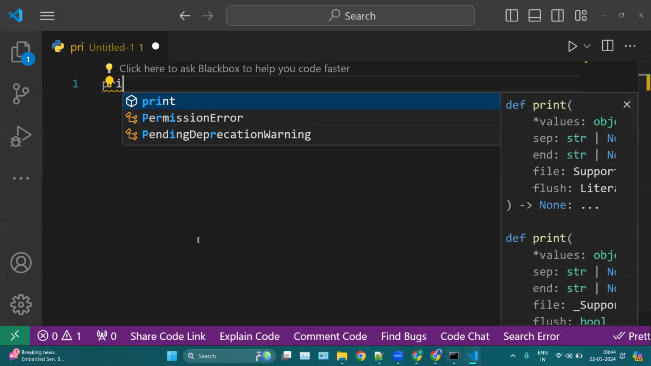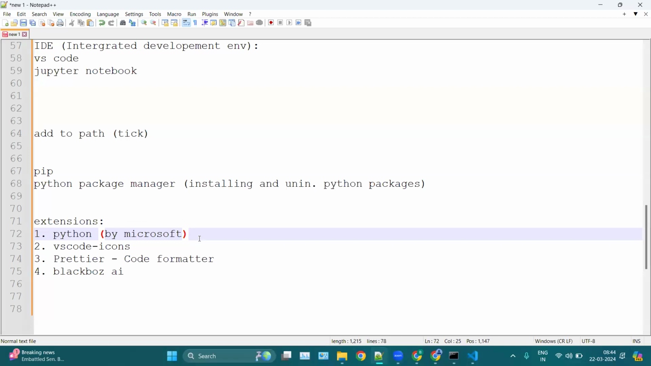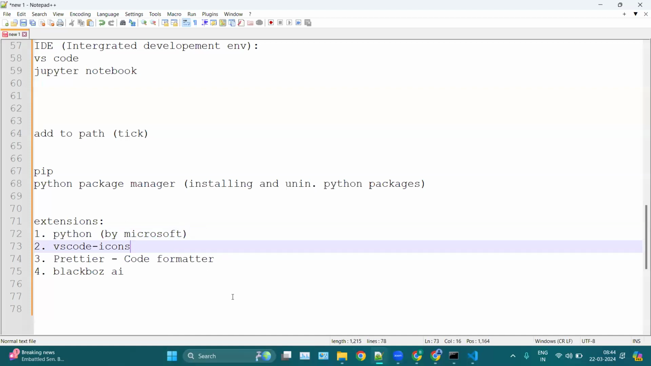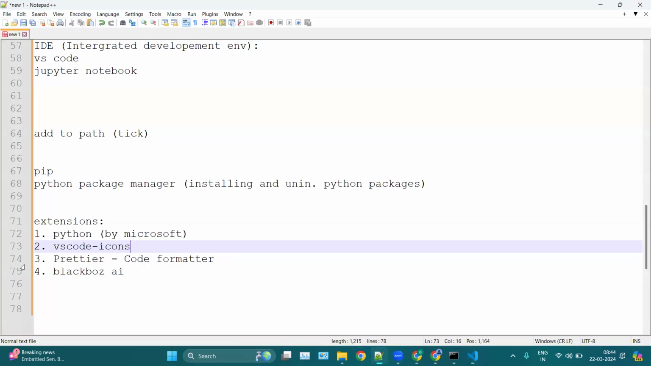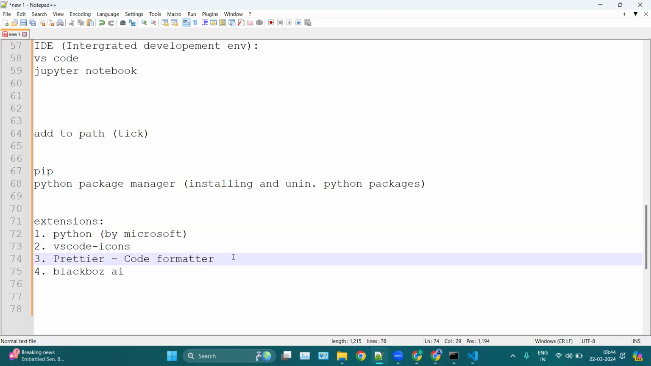Basically, we are telling VS Code that we want to code in Python. So that is why we are installing the Python extension. Then the VS Code icon puts an icon, for example, a little icon before your file name. Okay, this icon is because of the VS Code icon. Then we have Prettier. Prettier is mainly for formatting your code.